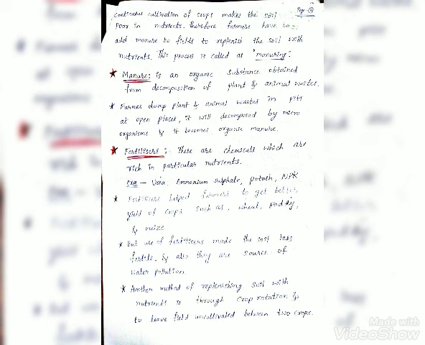Another method of replenishing soil with the nutrients is through crop rotation and to leave the field uncultivated between two crops. These are the methods of replenishing the soil with nutrients.